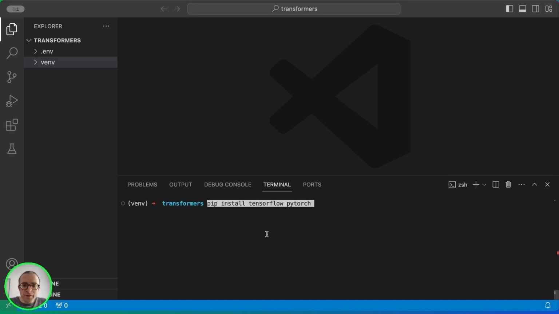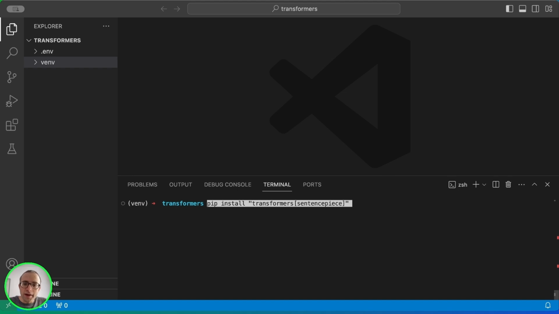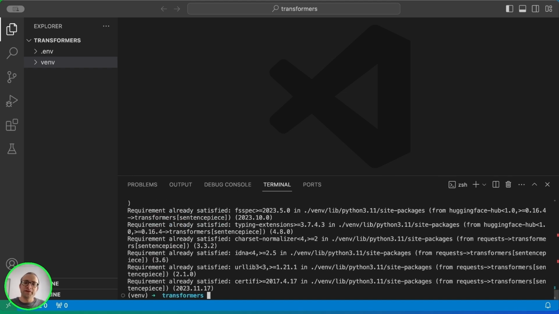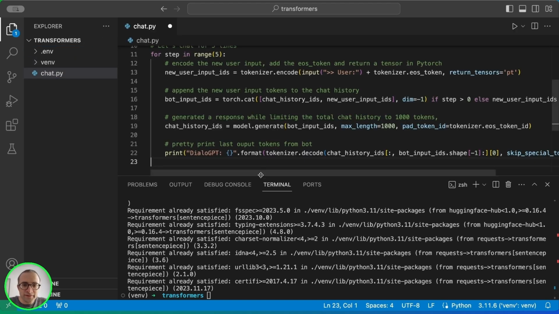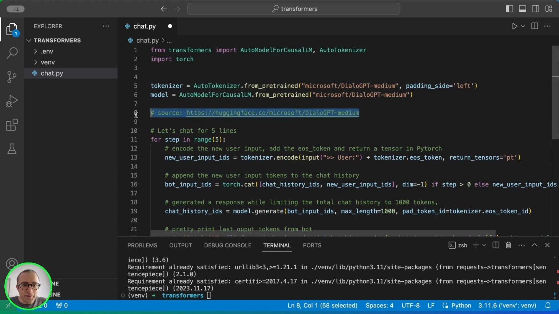We can use pip to install both libraries, and then we're going to install Transformers Sentence Piece. This is a version of Transformers that has the complete package, all the tools you will need to run Hugging Face Transformers. So let's create a new file, chat.py, and we are going to paste the code here. This is the code in the model. We are using this model, and this is the exact code that we find in the model card.